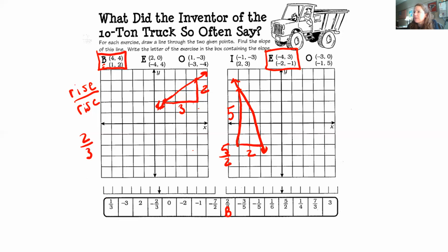Do I have a negative 5/2? Why don't I see it? -4, +3, and then -2. Oh, it's -1, you guys.